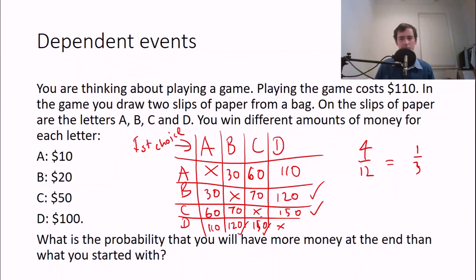So you only win $40 at most, so 150 minus 110. But the amount you could lose is $80 at most. And if you lose money, the smallest amount of money that you could lose is $40. So I guess I'm trying to build an argument here that gambling is not going to get you any money in the long run. There's a reason why casinos run, and the reason is because they usually win.